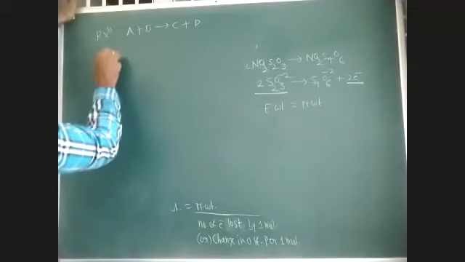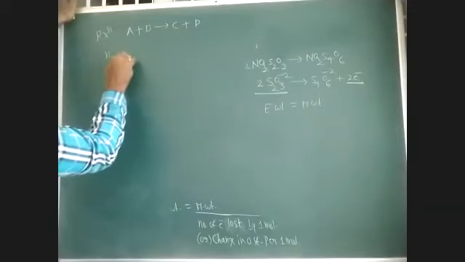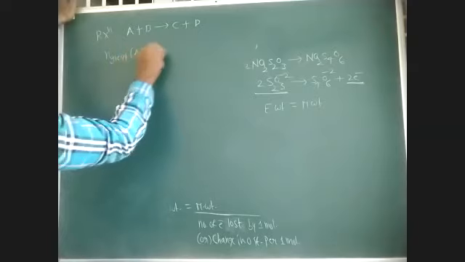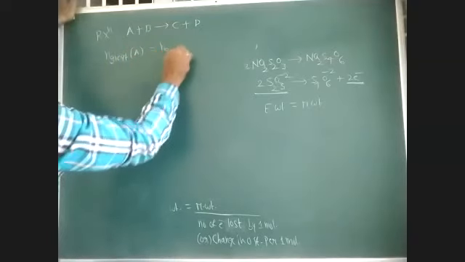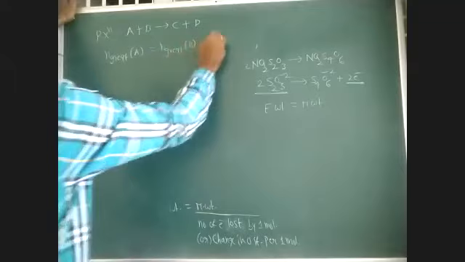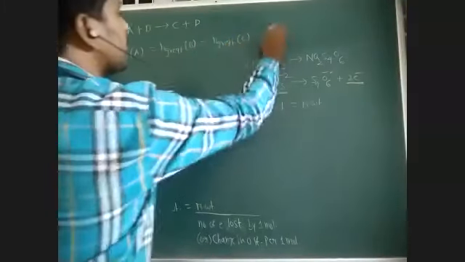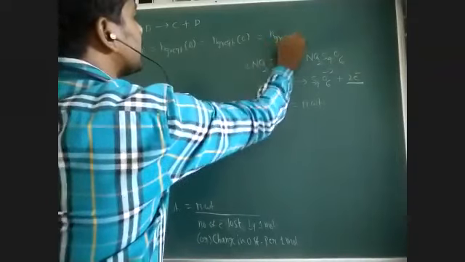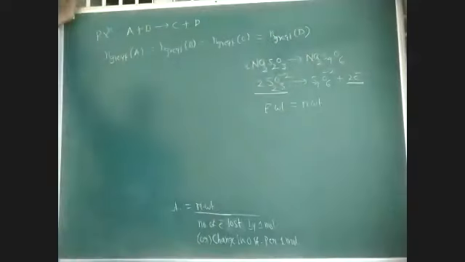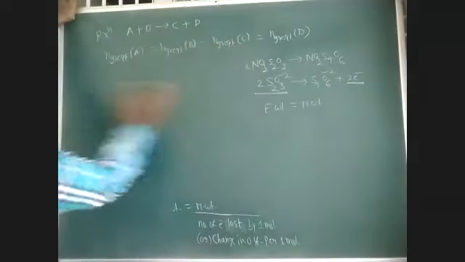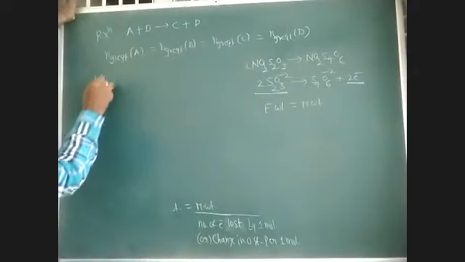So here the number of gram equivalents of A is equal to the number of gram equivalents of B, which is equal to that of C, which is equal to that of D. Number of gram equivalents means weight by equivalent weight.